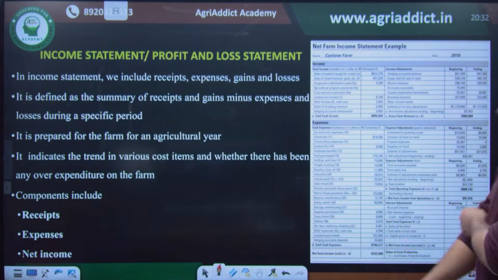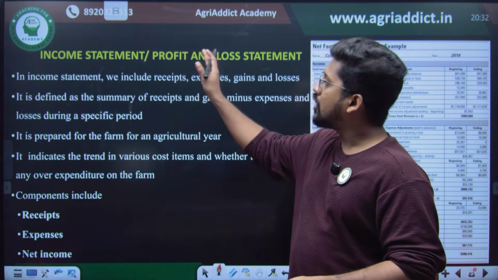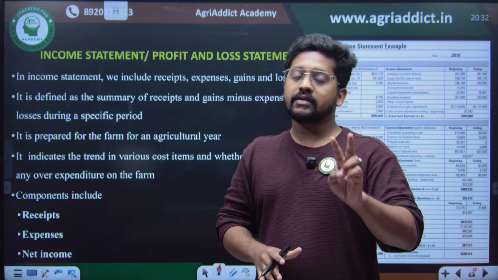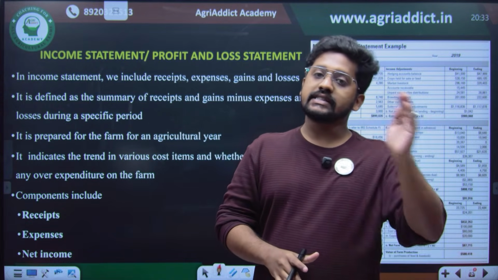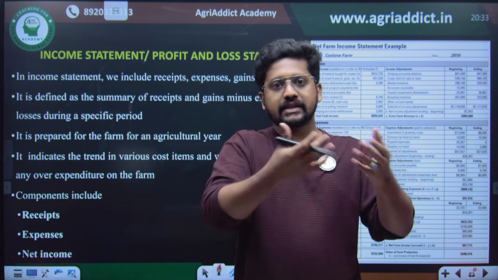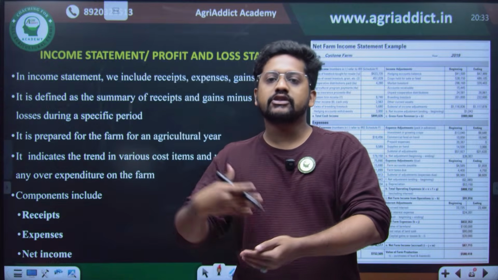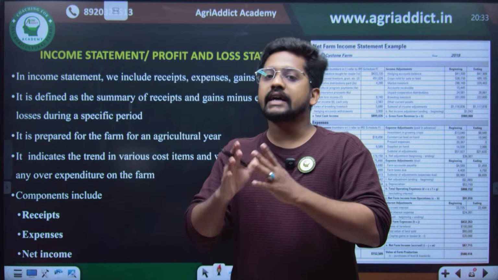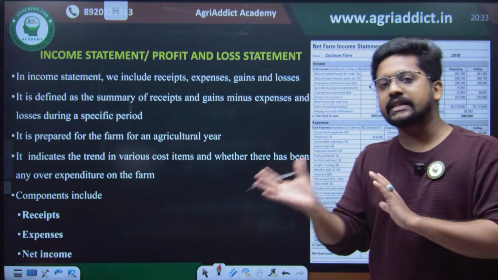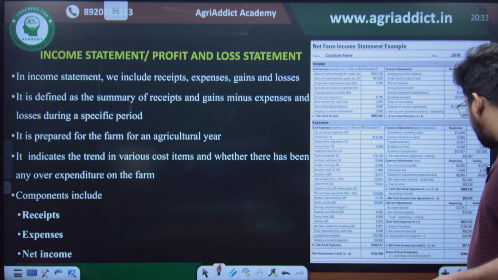Then comes the income statement, also known as the profit and loss statement. In the income statement, we have two major components. First one is receipts and second one is expenses. The cash inflow, the amount that is coming, is nothing but the income or receipts. And the amount which goes to somebody else is nothing but the expenses. So the receipts as well as the expenses will be written, and we will check the difference so that we understand the financial position. So, balance sheet and income statement.